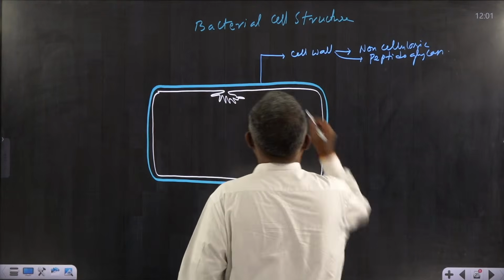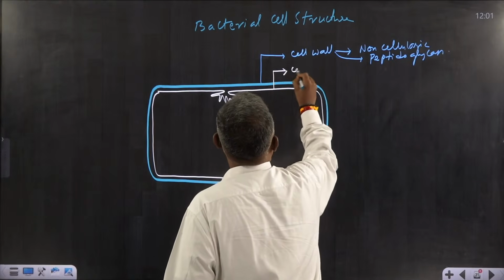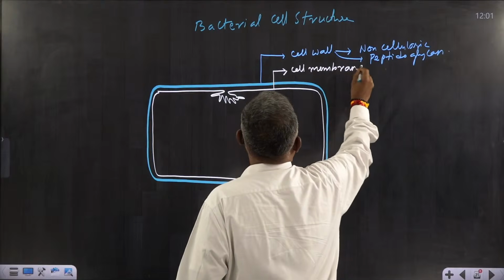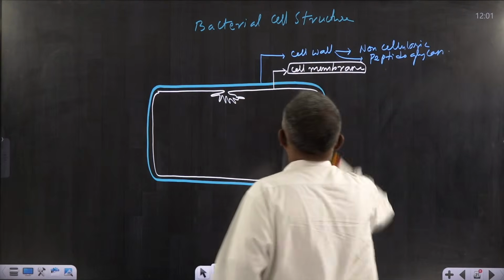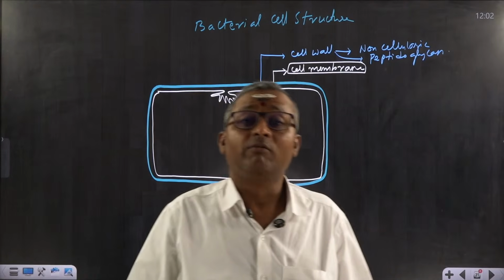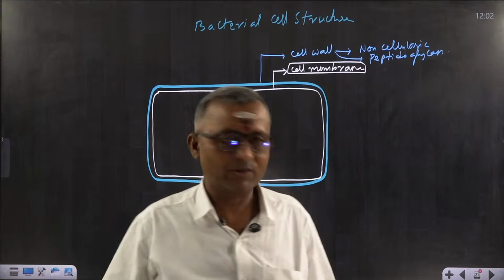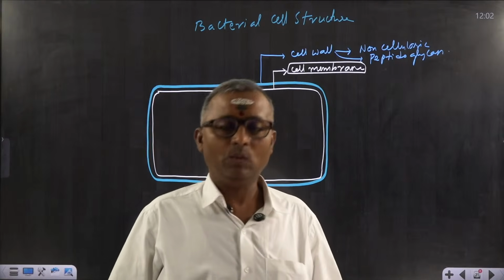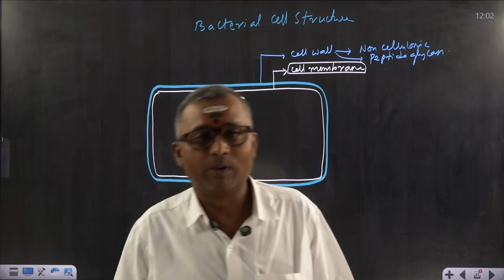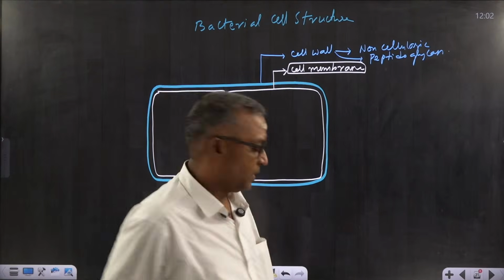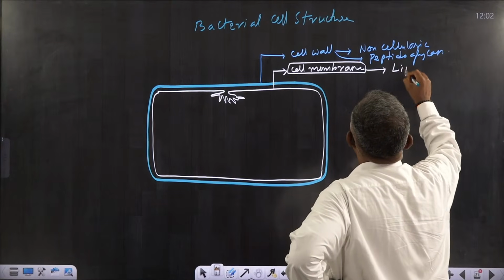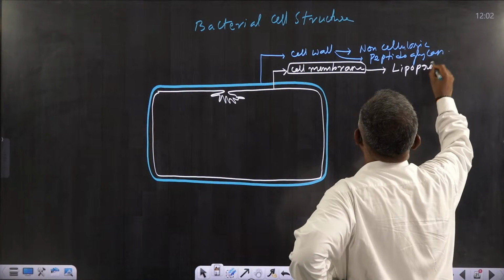Next, below the cell wall, there is a cell membrane, or you can also call it plasma membrane. Now, the most important thing, the cell membrane is structurally very much similar to, functionally also, very much similar to eukaryotic cell membrane. So we can say it is chemically lipoproteinaceous.